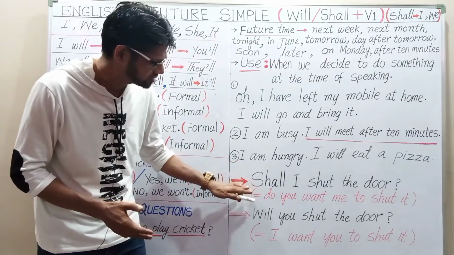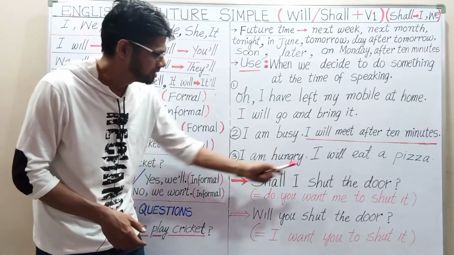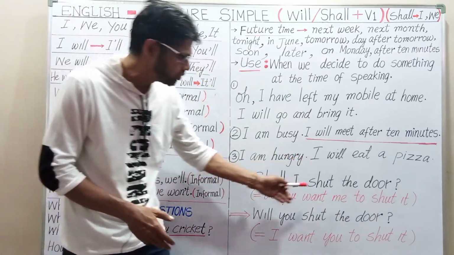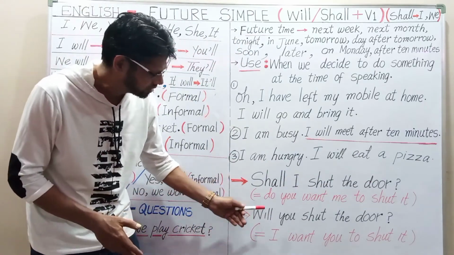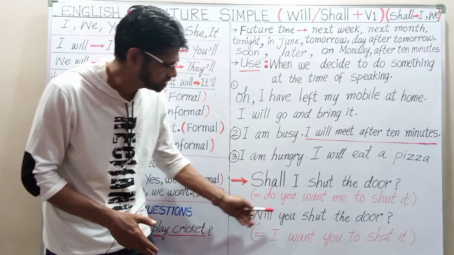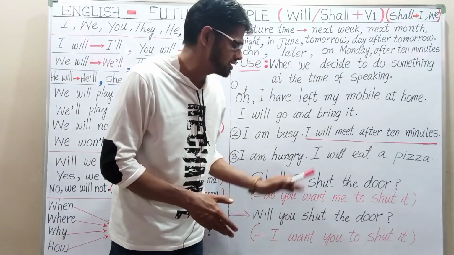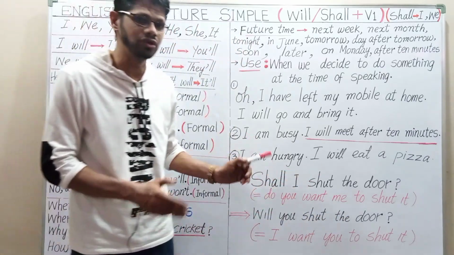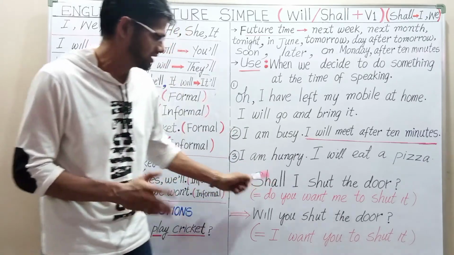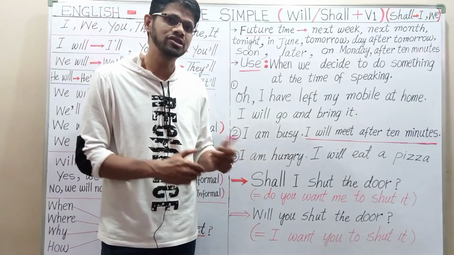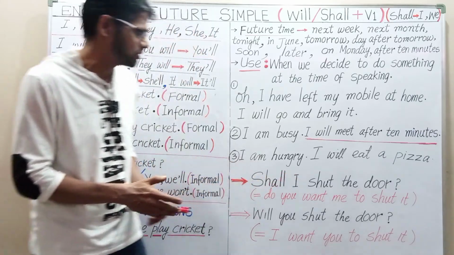Just to check the difference between shall and will. Shall I shut the door? What is the meaning of shall I shut the door? Do you want me to shut it? Now check the will. Will you shut the door? So here, I want you to shut the door. There is a difference between will and shall. We use shall for polite questions. Shall we dance? Shall we start? Shall we begin? These are polite ways of asking questions.